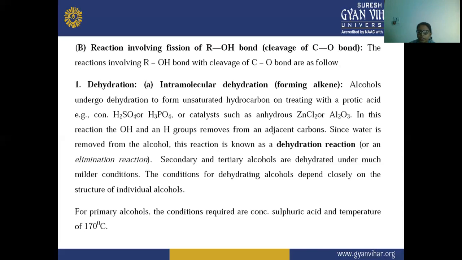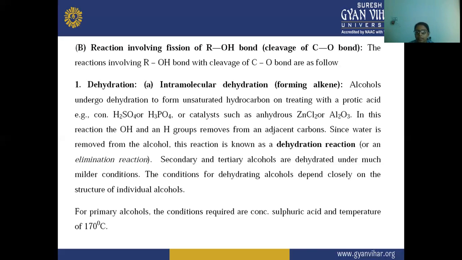And if we are treating this alcohol with a protic acid, it means there is a presence of hydrogen. For example, the protic acid is your concentrated H2SO4, or phosphoric acid, or a catalyst, that is your anhydrous zinc chloride, or your alumina, that is your Al2O3.